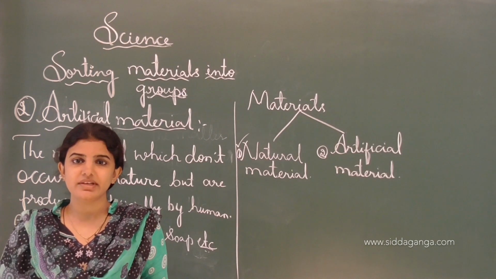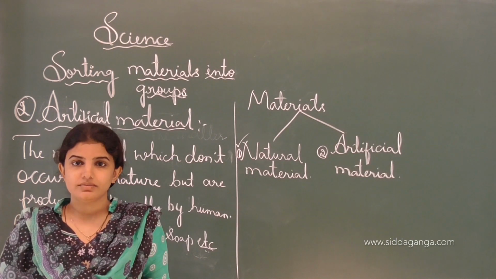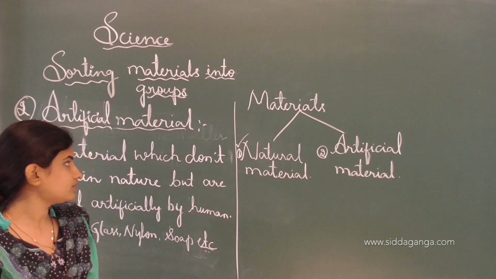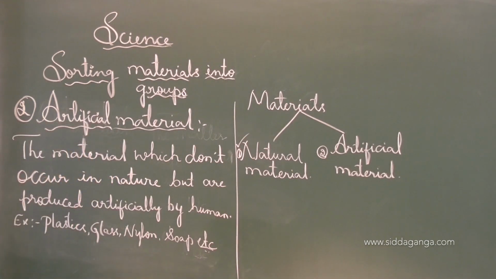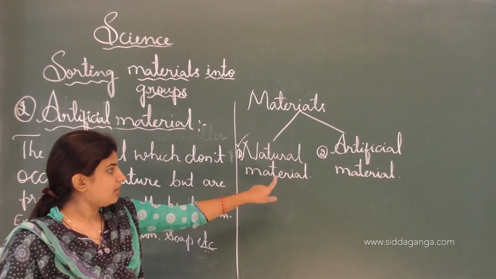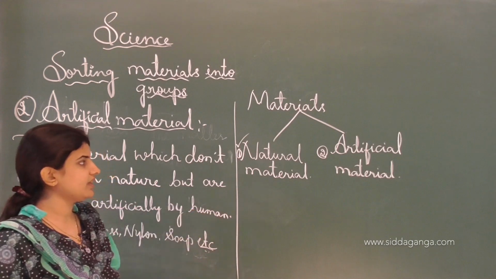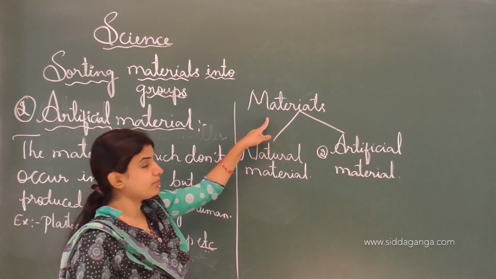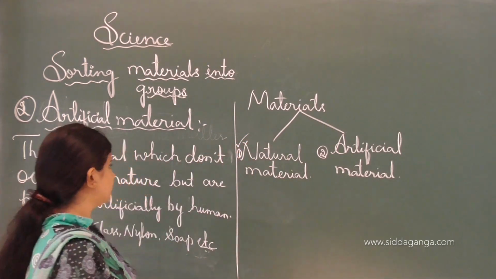Examples are glass, plastic, etc. These are all the types of materials. Material includes natural material and artificial material. And next we shall move on to the properties of a material.